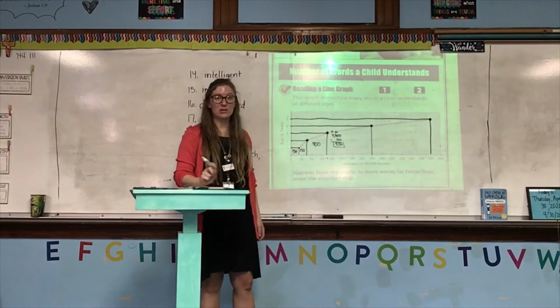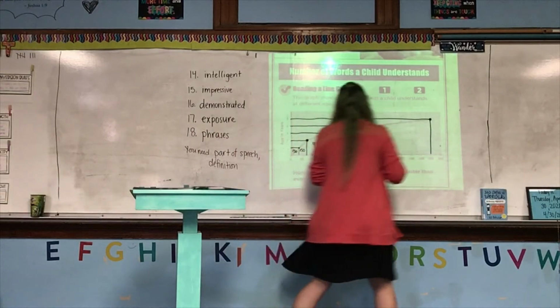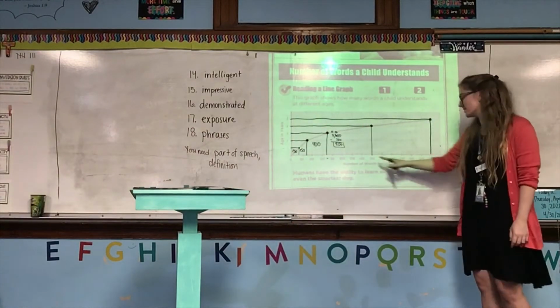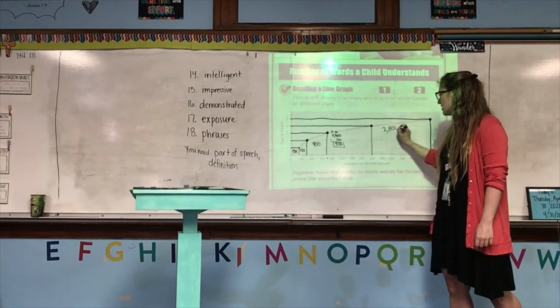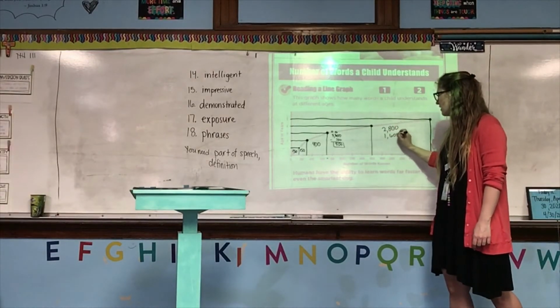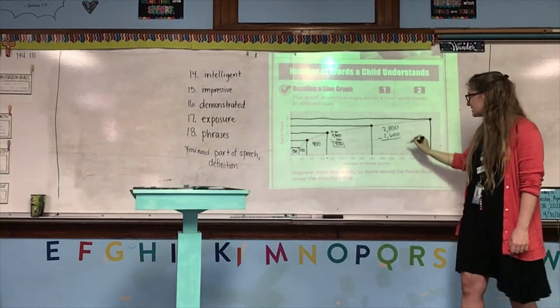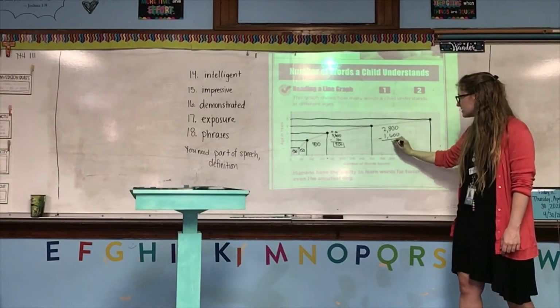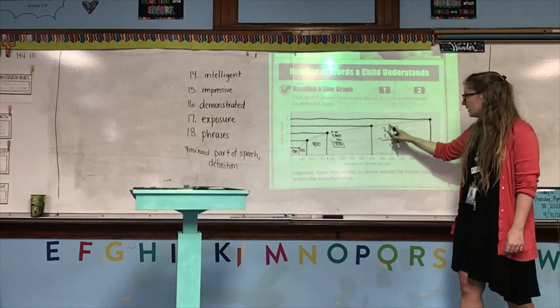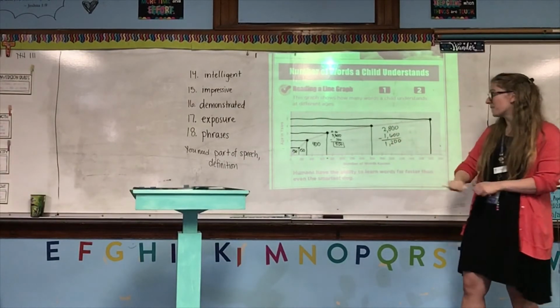Now, let's see how many words they learned between 4 and 5. Well, at age 4, they know 1,600, and at age 5, they know 2,800. So 2,800 minus 1,600: 0 minus 0 is 0, 0 minus 0 is 0, 8 minus 6 is 2. Bring down our comma. 2 minus 1 is 1.